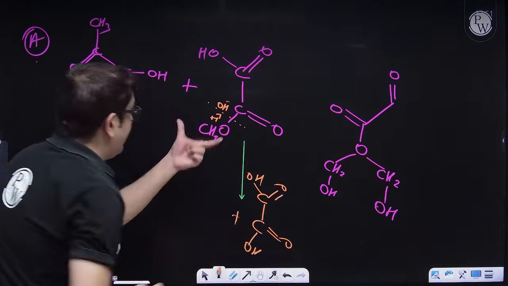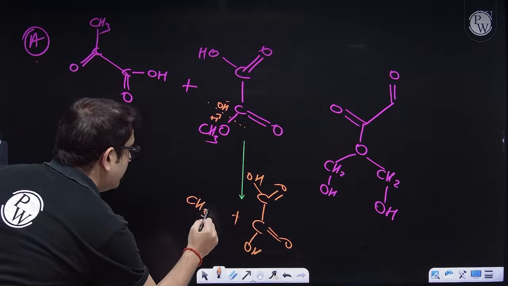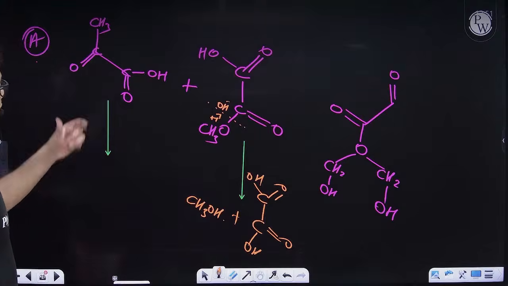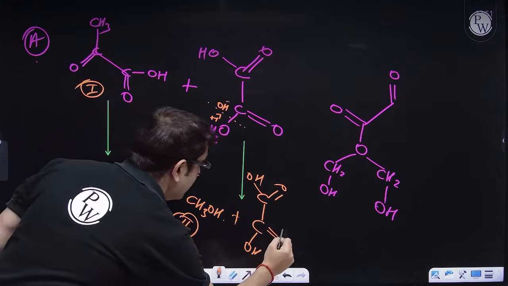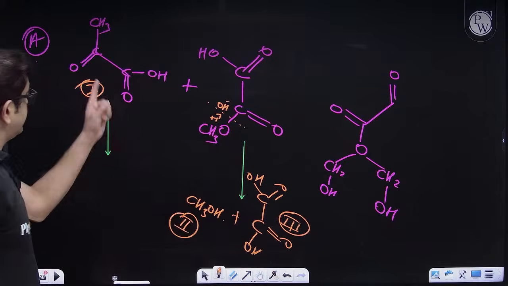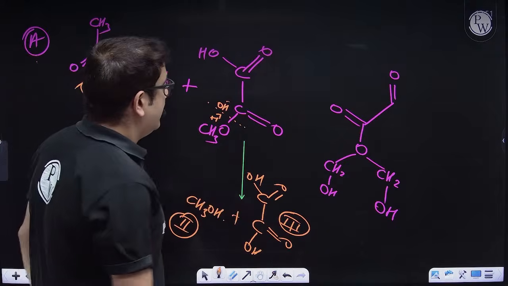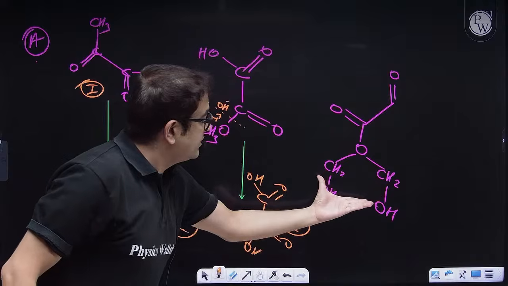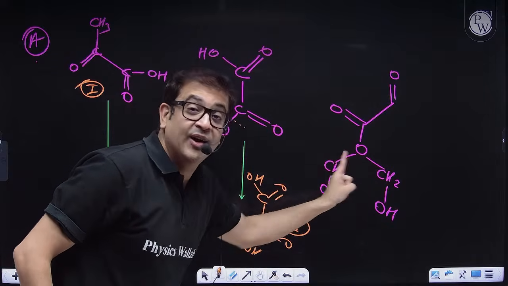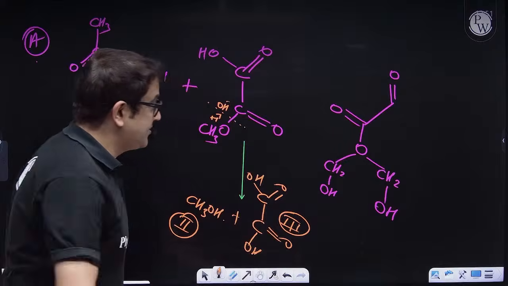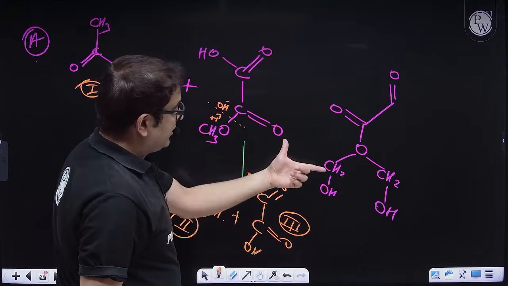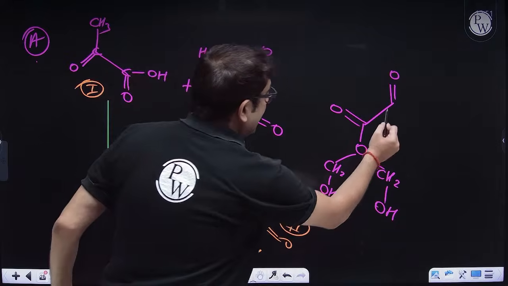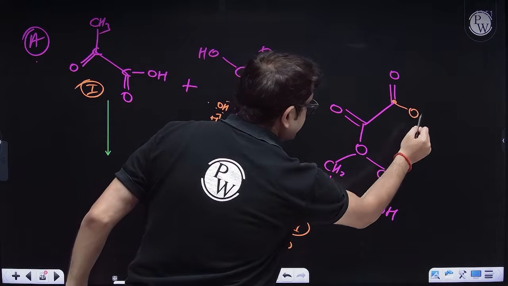And this will be my alcohol, which is methanol. So first product is this, second product is this, third product is this. I guess these are the same products, but still. Now what about this? This is also oxygen carrying two O hydroxy group, so this will undergo definitely hydrolysis. Why? Because with this you can obviously see this will also get OH.